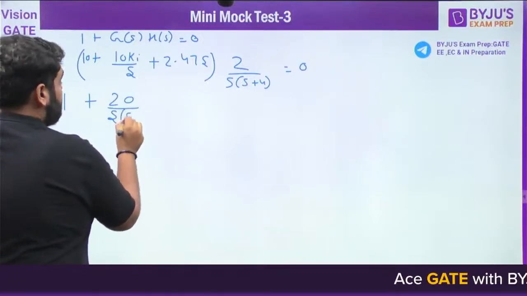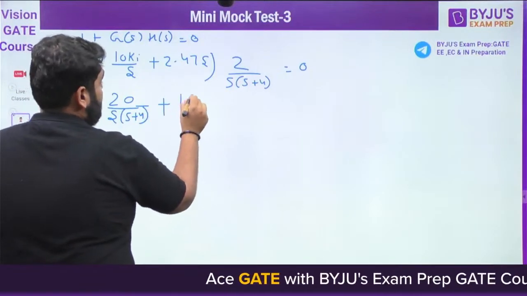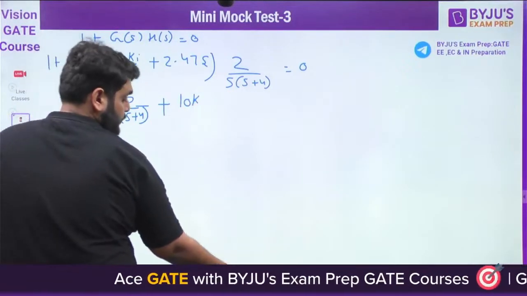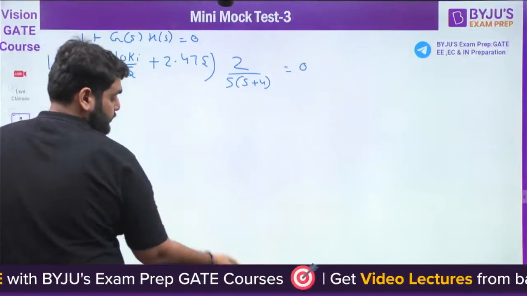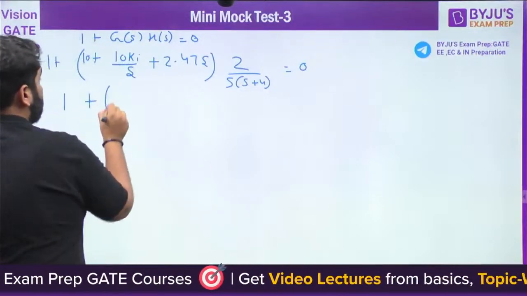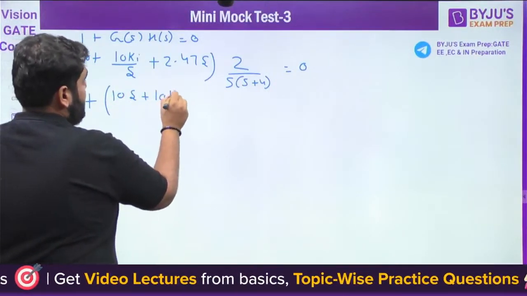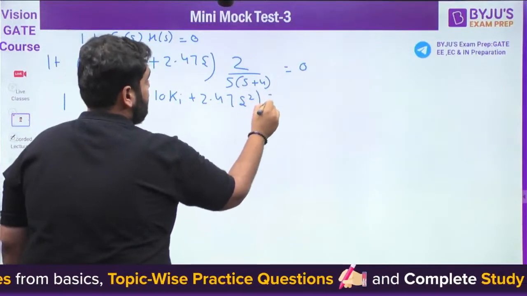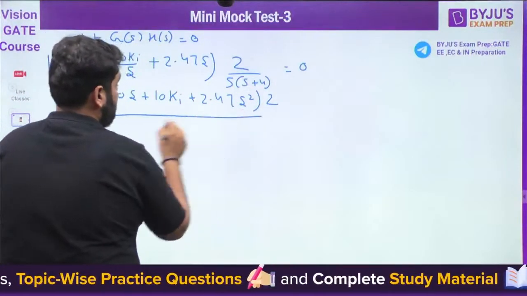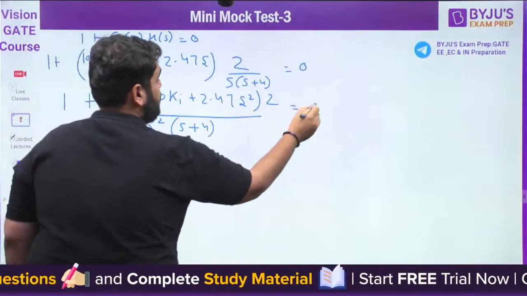20 divided by s plus 4, it comes out to be 10, or we can do one thing more. Instead of writing everything else, it comes out to be 10s plus 10 Ki plus 2.47 s square multiplied by 2 divided by s square multiplied by s plus 4 is equal to 0.